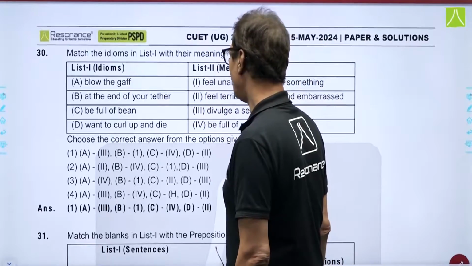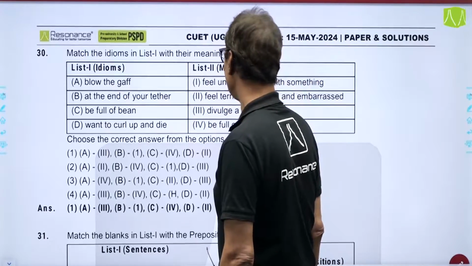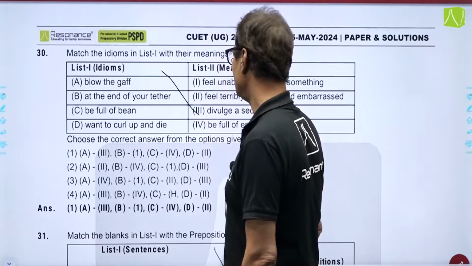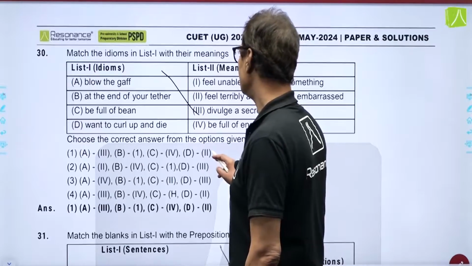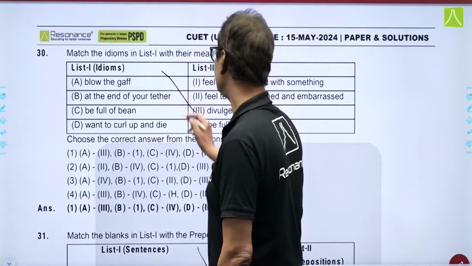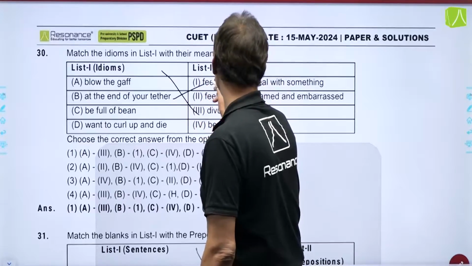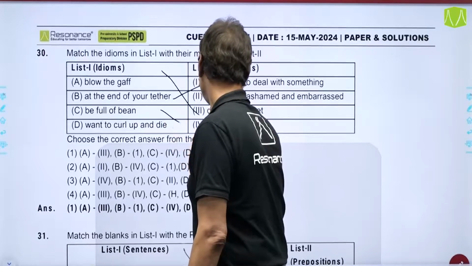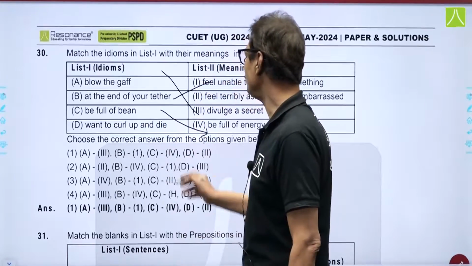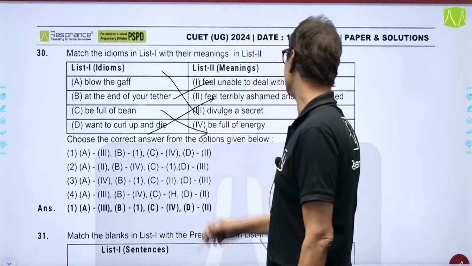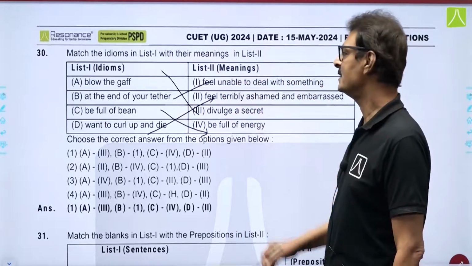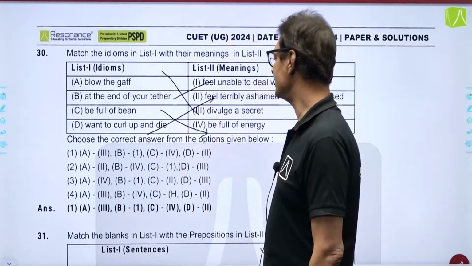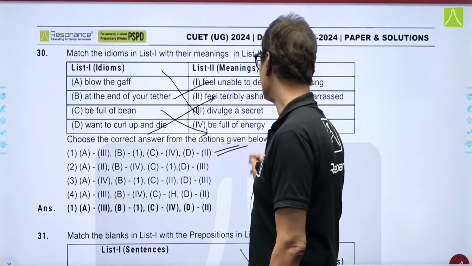Now, the meaning of blow the gaff is divulge a secret. So, correct answer A will be 3. At the end of your tether means unable to deal with something. Be full of beans. This was an easy one. Be full of beans is be full of energy. And want to curl up and die. It is feel terribly ashamed and embarrassed. So, this is the correct option. The meanings of the idioms were given to you, and out of the 4 choices given to you, the correct answer in this is option number A.